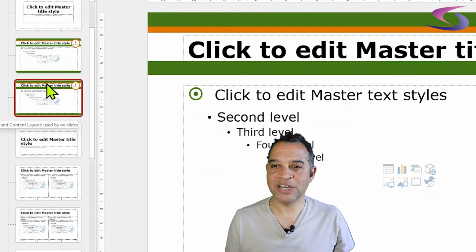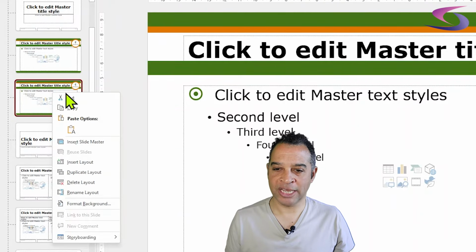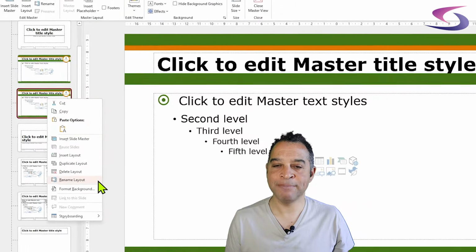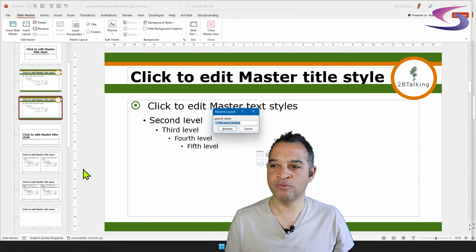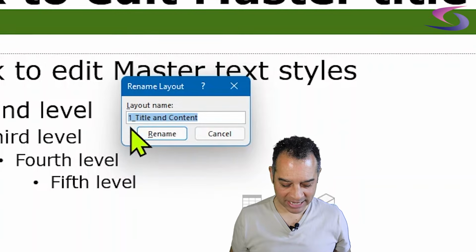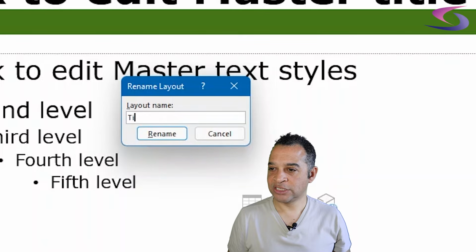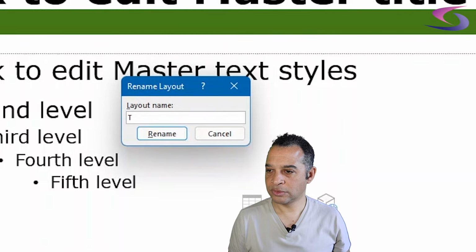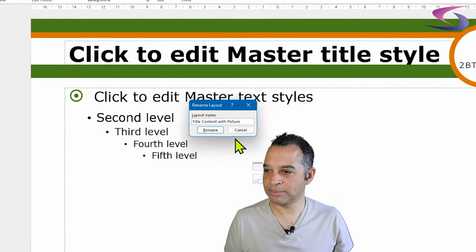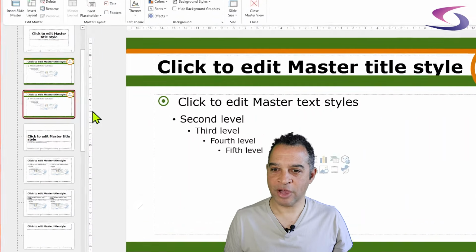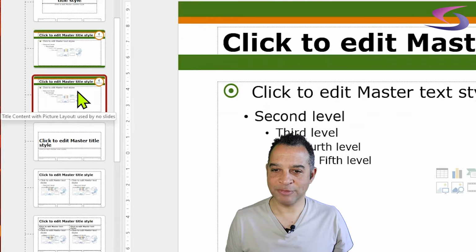So what I want to do first is give my duplicate a name. I'm going to right click on that duplicate and choose Rename Layout. The name I'm going to give this one is Title, Content with Picture. That looks good. I'm going to click on Rename.